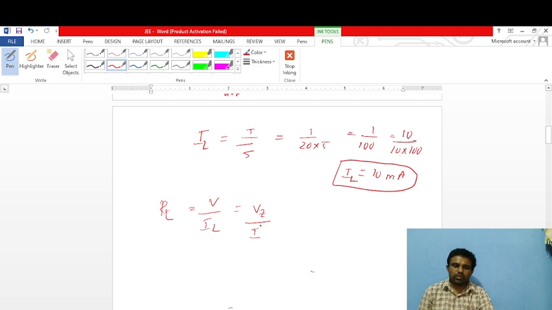So 5 volts is the Zener diode voltage, and the load current IL is 10 milliamps. So 5 by 10 into 10 to the power minus 3, that is 5 into 10 cube by 10, so the total load resistance is 500 ohms.